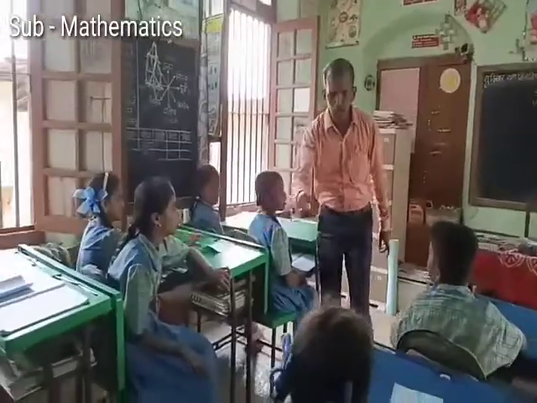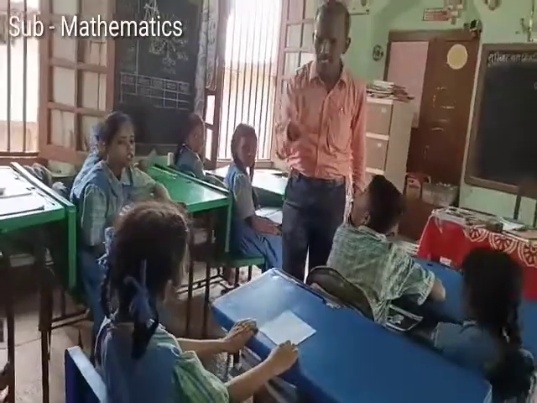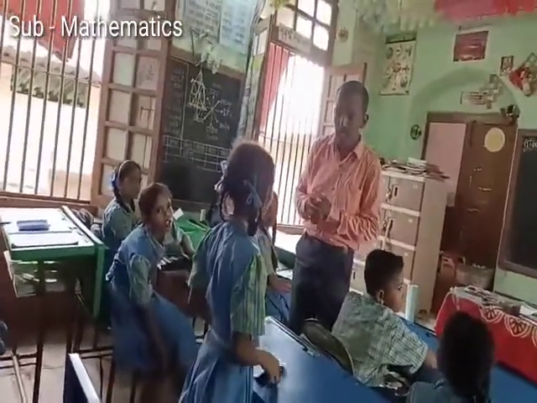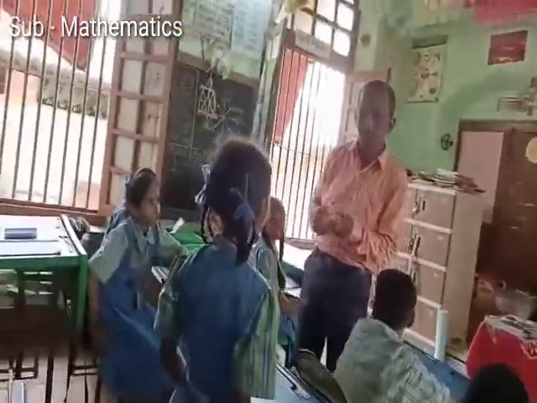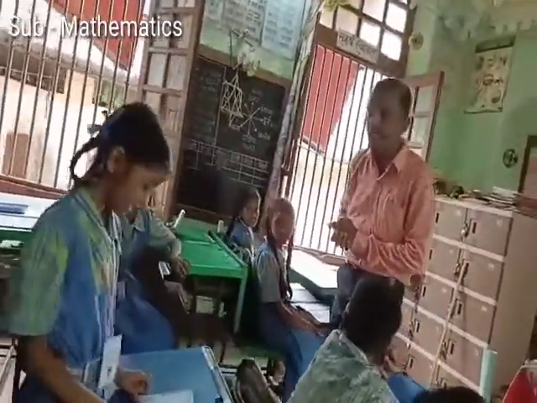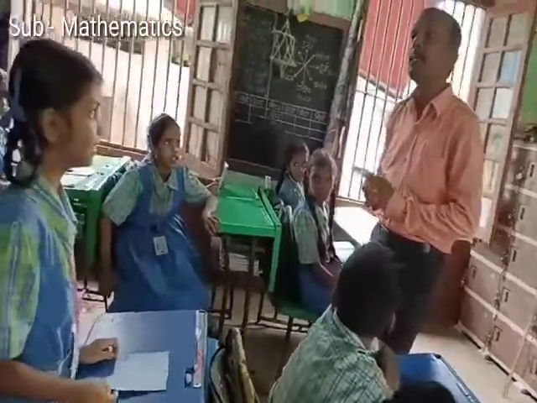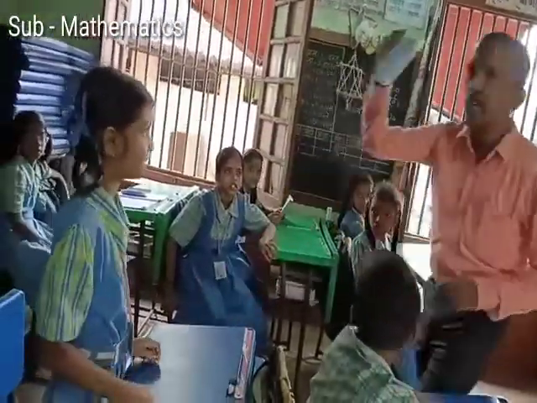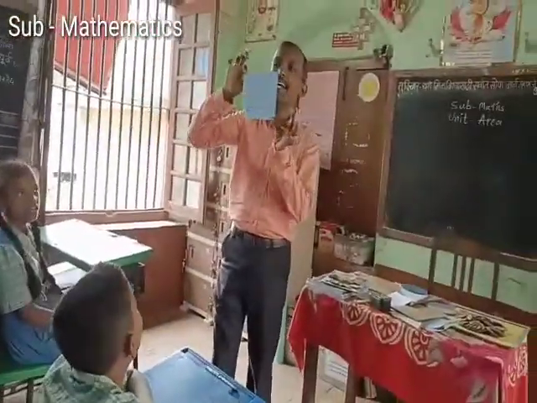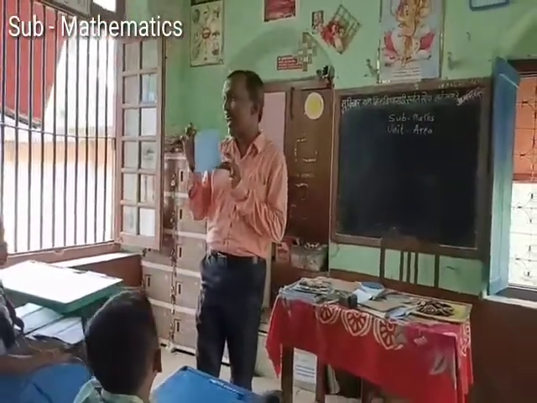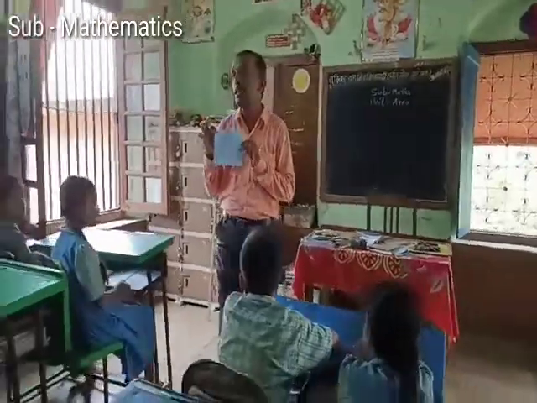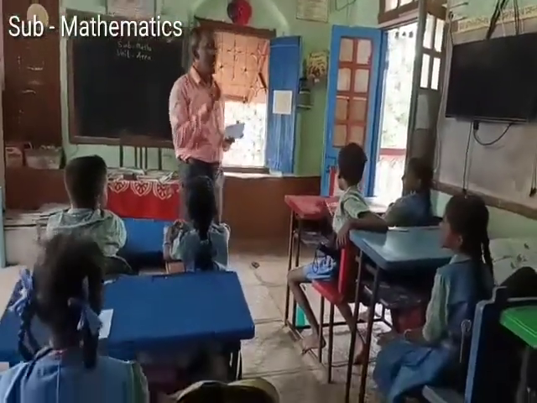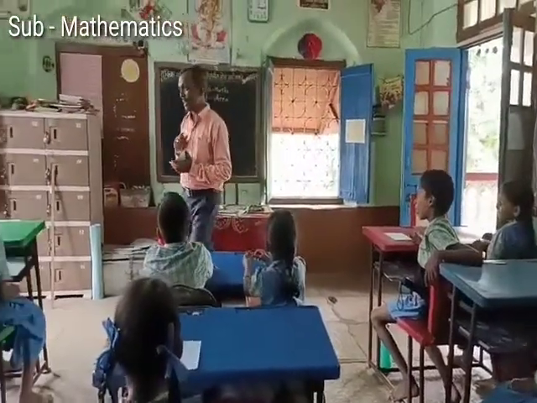Okay, very good. You have got some card. Yes. What is this? Say loudly. Triangle. Can you say the name of this triangle? ABC. Triangle ABC. Okay, look here. This is triangle ABC. You have learned about the names of the figures in mathematics.